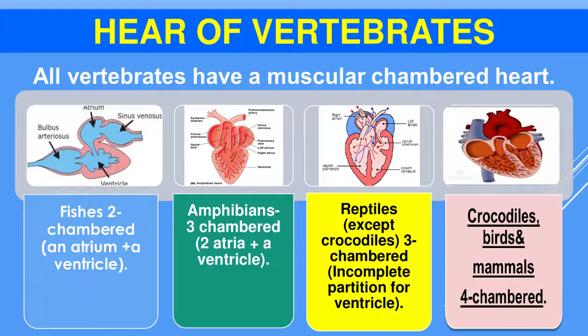Next we discuss the chambers of the heart of vertebrates. All vertebrates have a muscular chambered heart. First, a two-chambered heart is seen in fishes, one atrium and one ventricle, and a three-chambered heart is seen in amphibians, two atria and one ventricle. Again a three-chambered heart is seen in reptiles except crocodile, two atria and one incomplete portion for ventricle. A four-chambered heart is seen in birds, mammals and crocodiles.